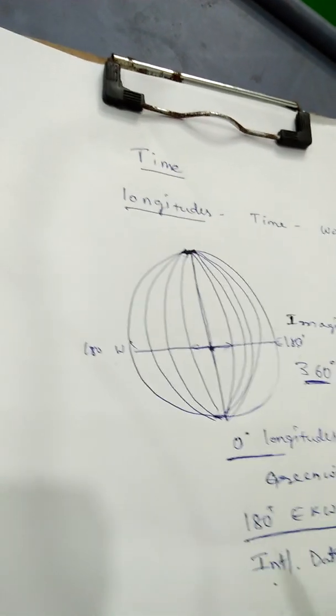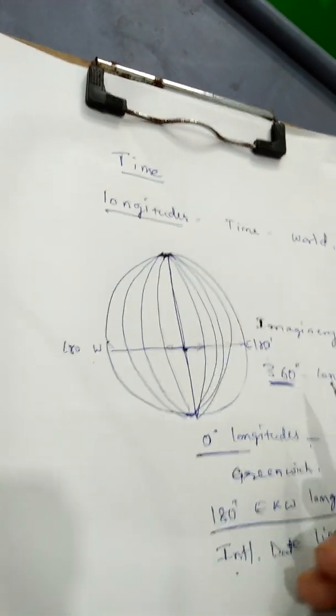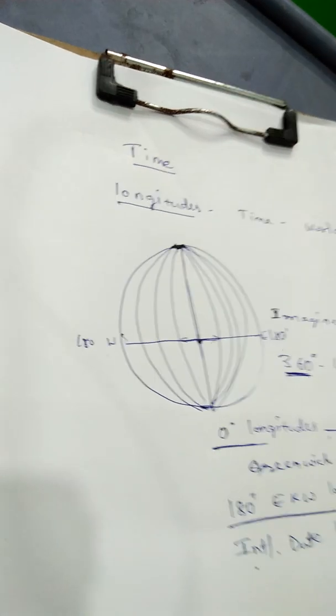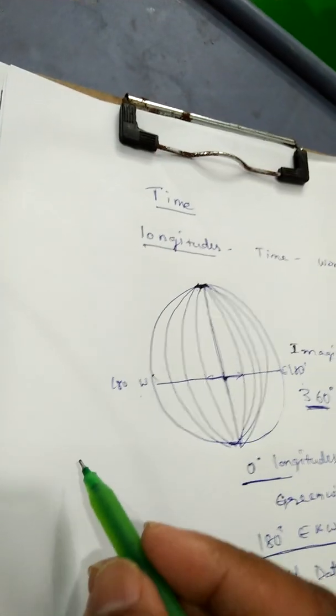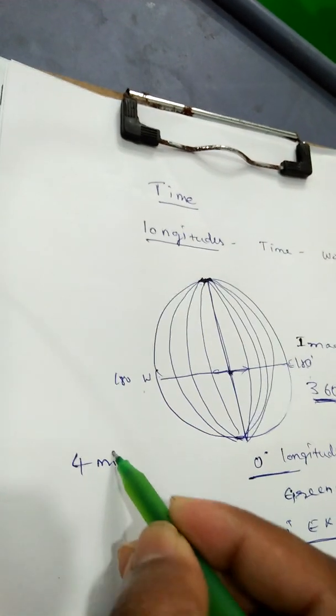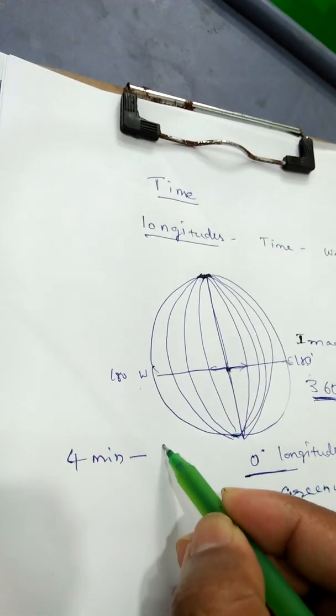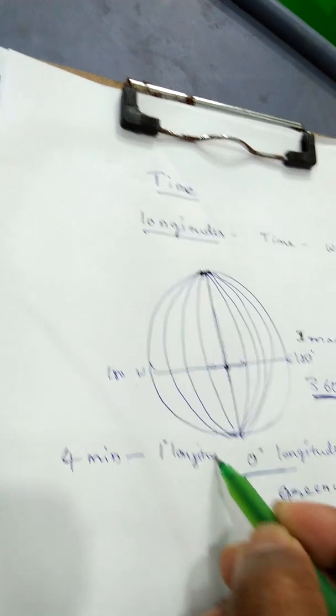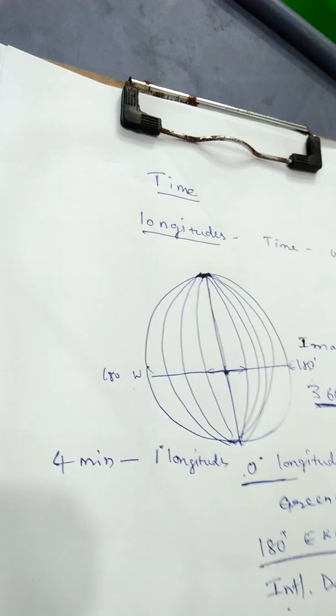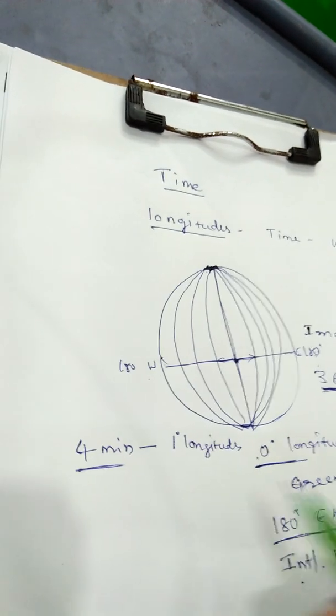How can we know the time? While rotating, the Earth takes 4 minutes for each degree of longitude.